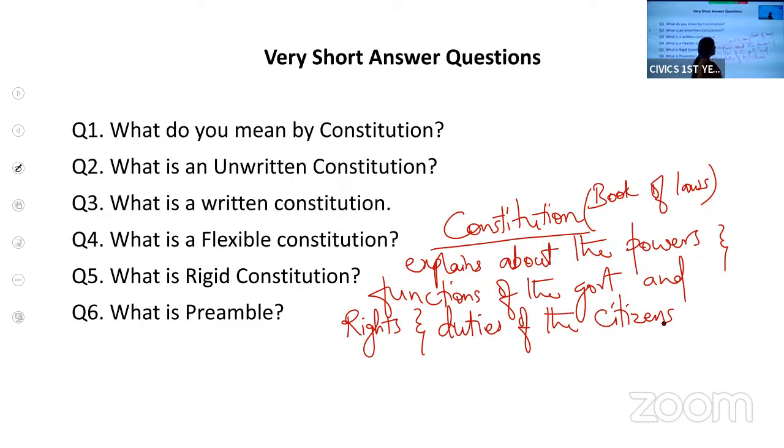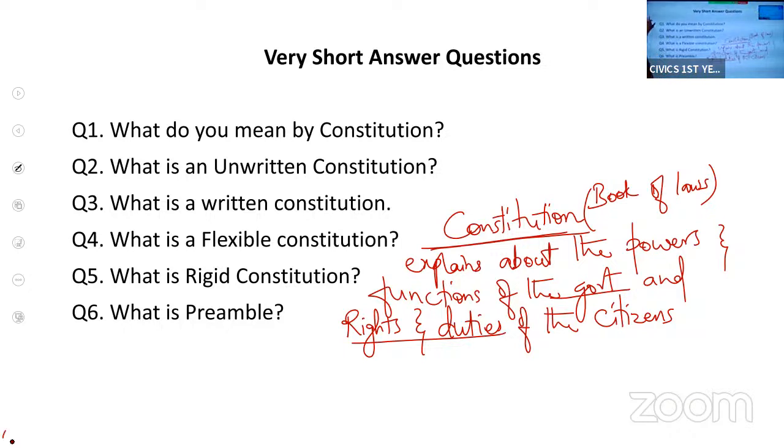Constitution in simple words is a book of law. It is the constitution which is governing the government. It explains how government should function. It also gives the details about rights and duties of the citizens.